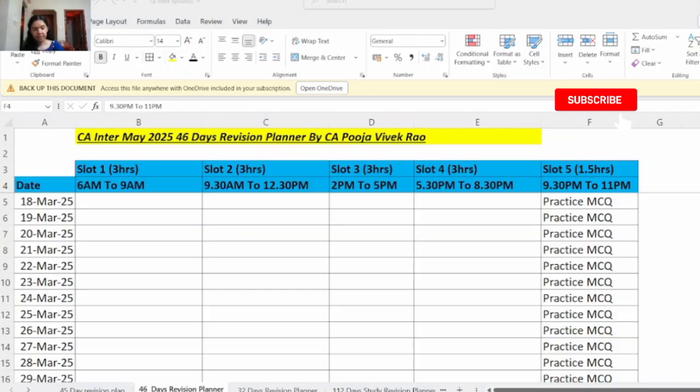Before going ahead with the revision plan, let's discuss a few things. In the BOS Knowledge Portal, you can find the Saransh. The Saransh has small summary-based notes for each chapter. You can use that also for revision purposes.